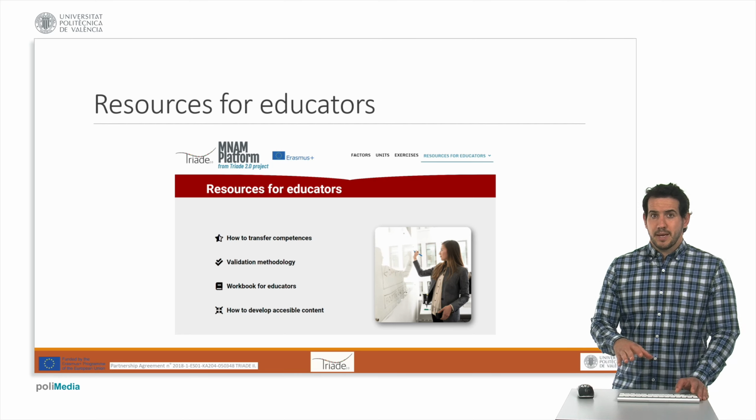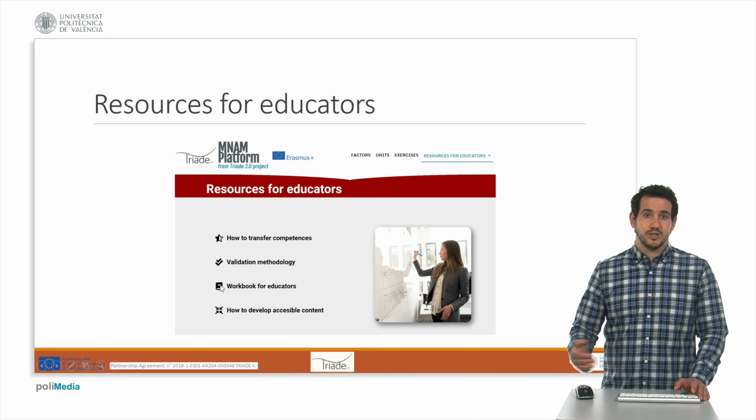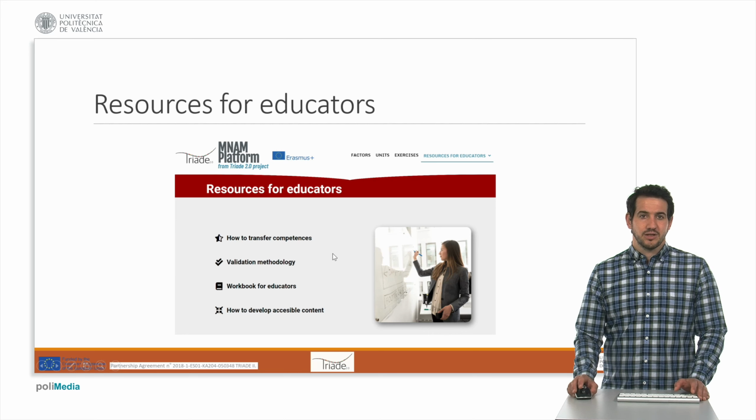Once we have seen how to use the MNAM platform, it's important to highlight that there is a corner in which the educators can find several resources to make the work easier. This resources for educators corner contains information on how to transfer the knowledge that aging adults with intellectual disability have acquired into their own personal life, what we call the transference. Information about the validation methodology we have used in the project, the workbook for the educators containing the 4 units in which this online course has been developed, and tips on how to develop accessible content, which is crucial when developing the materials to be put into practice.